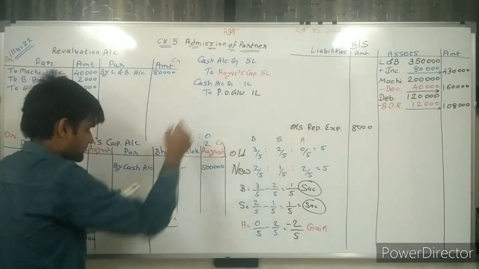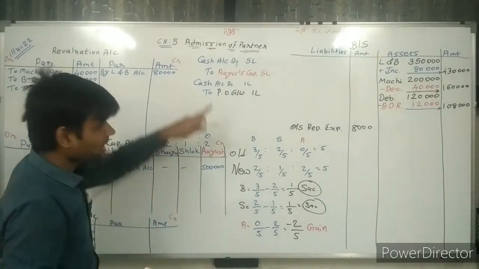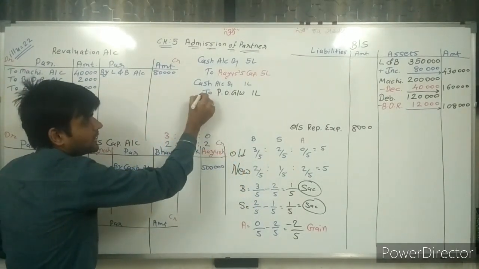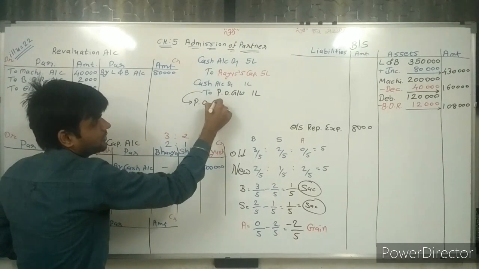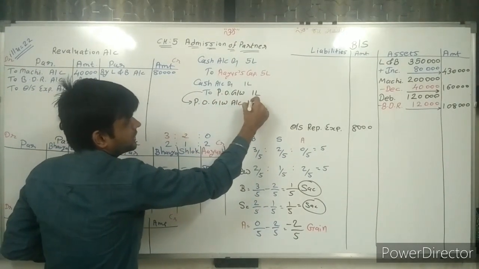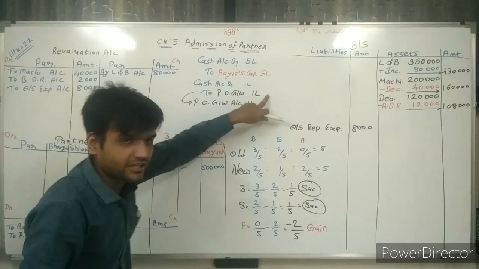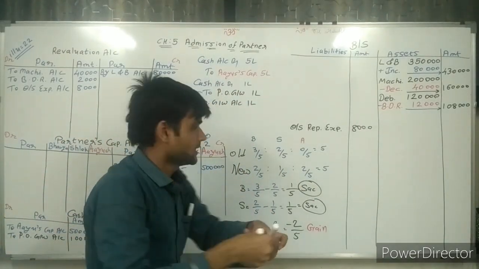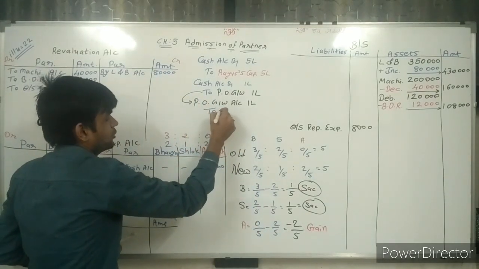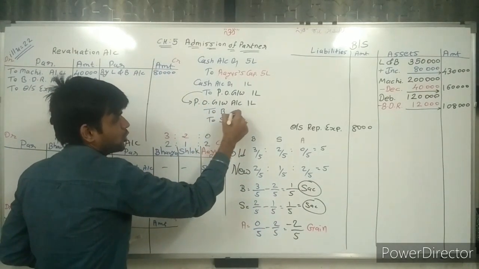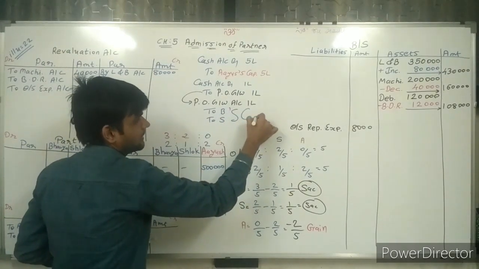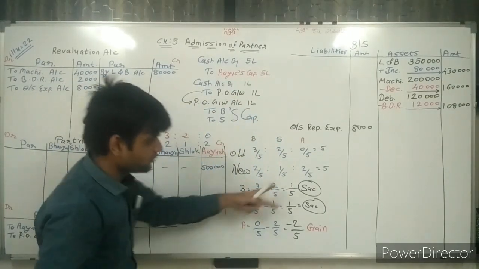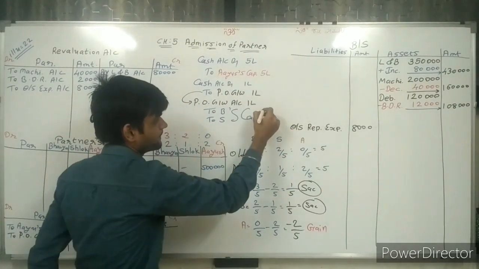So for the premium of goodwill, how are we writing the journal entry? Try to understand. Premium of goodwill account is debited 1 lakh rupees. Here it is credited, now make it debit and distribute it among the partners. To whom? To Bhavya's and Shlok's capital accounts. 1 lakh rupees distributed equally, so 50,000, 50,000.